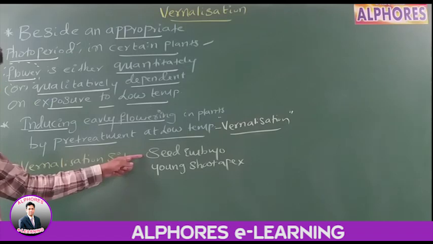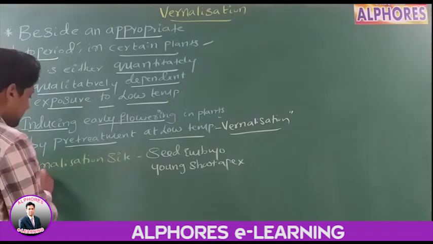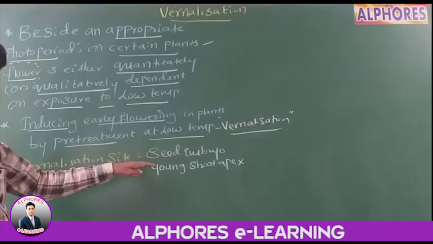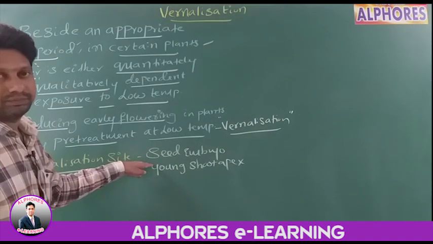Therefore, seed embryo and young shoot apex are the vernalization sites. It means they should be exposed to low temperatures.